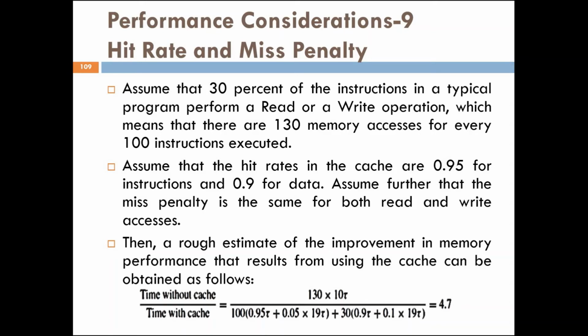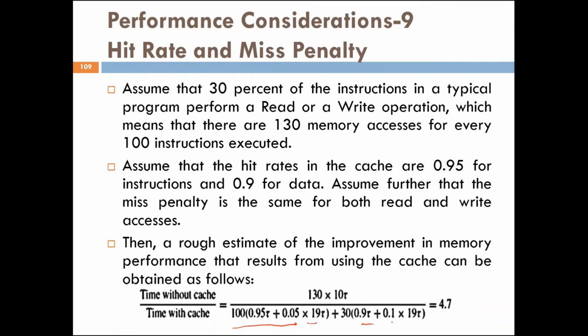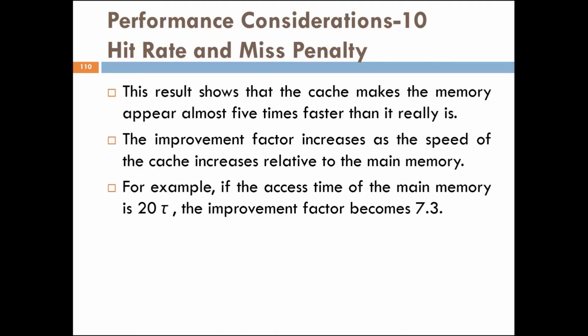Time without cache over time with cache is equal to 130 into 10 tau divided by the equation I have given: 100 into (0.95 tau + 0.05 into 19 tau) plus 30 into (0.9 tau + 0.1 into 19 tau), which is equal to 4.7.